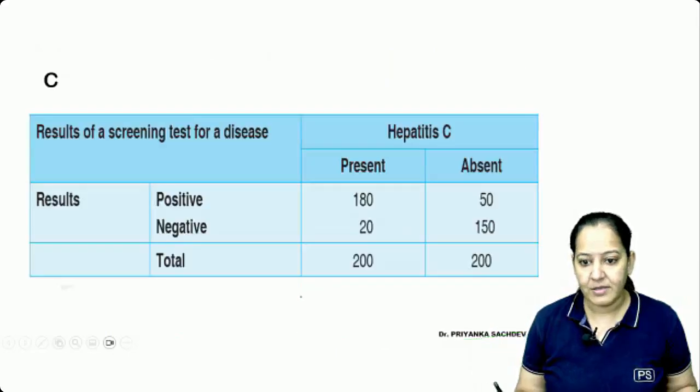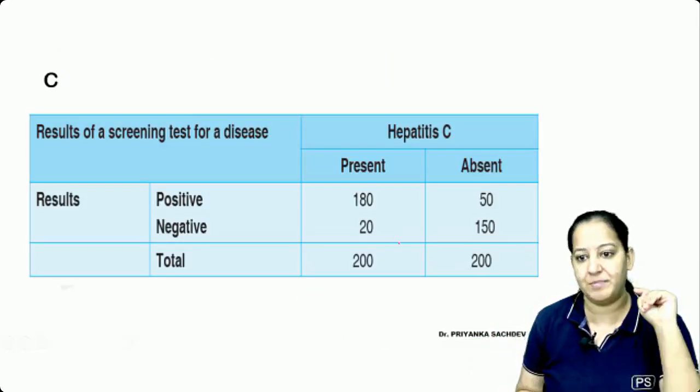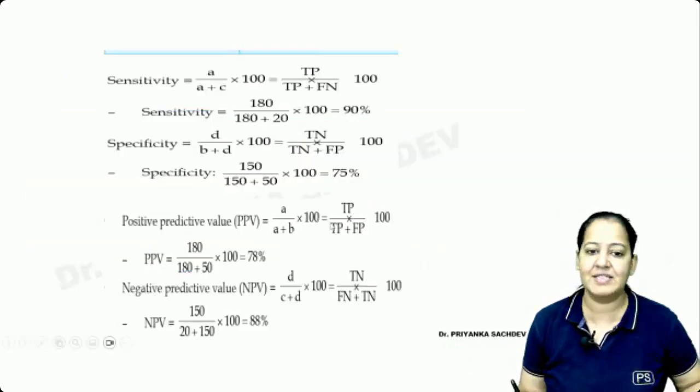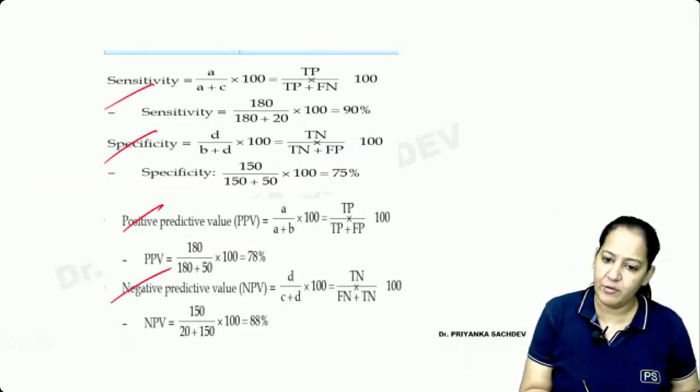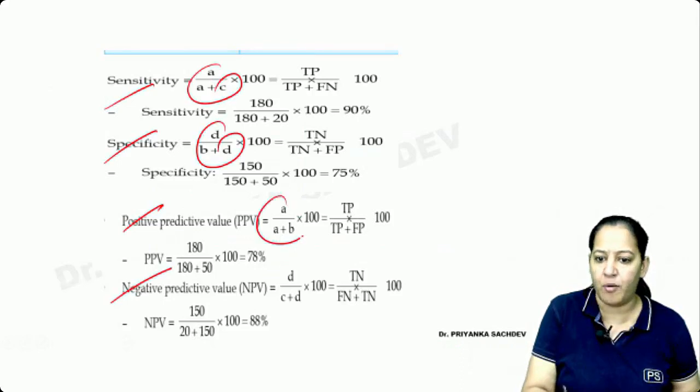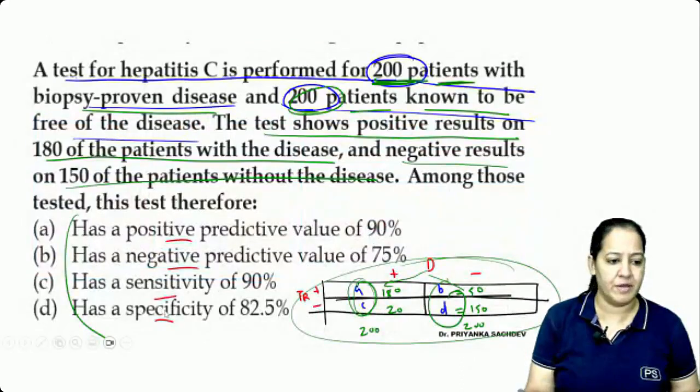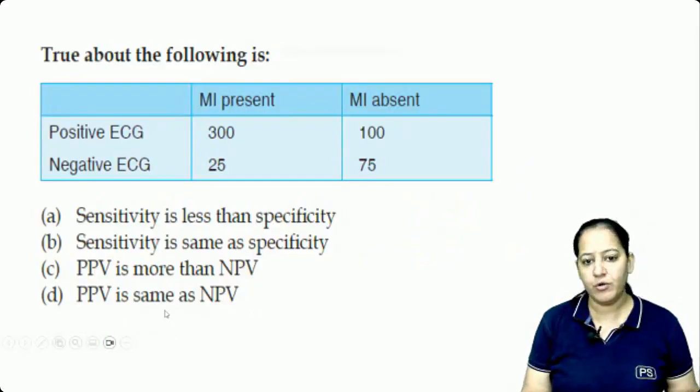Got it, Hana? So this is how you have to make a 2 by 2 table. If you concluded ABCD is right, you can do that. Apply the sensitivity, specificity, positive predictive value, negative predictive value. You know the 4 formulas. Apply ABCD. See the answers. One of them should be right. Of course, one of them should be right. Okay, this is how you have to approach.